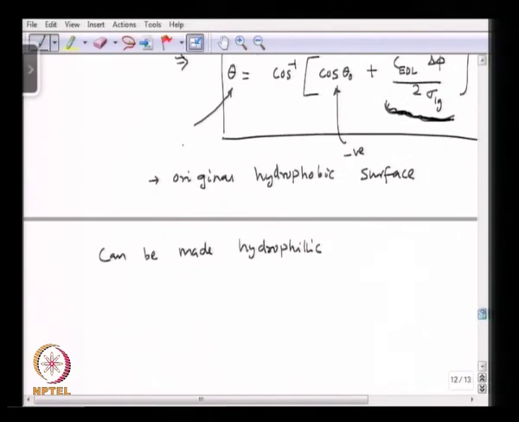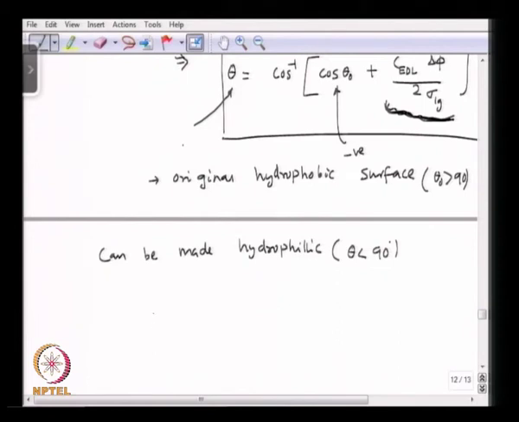Hydrophilic means theta is less than 90, and initially theta 0 was greater than 90.